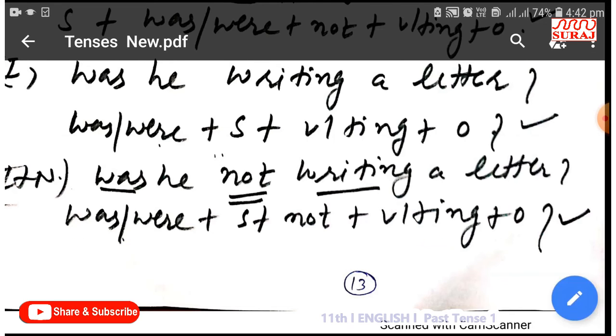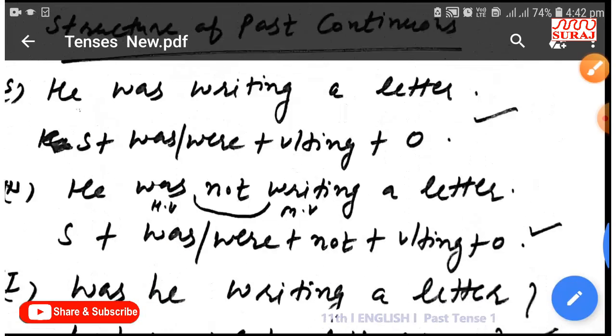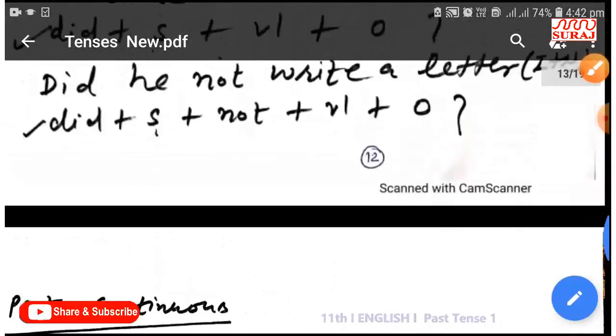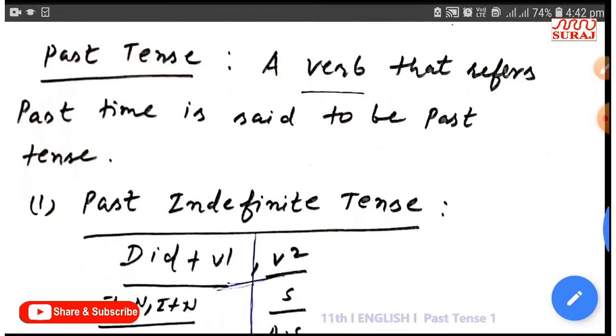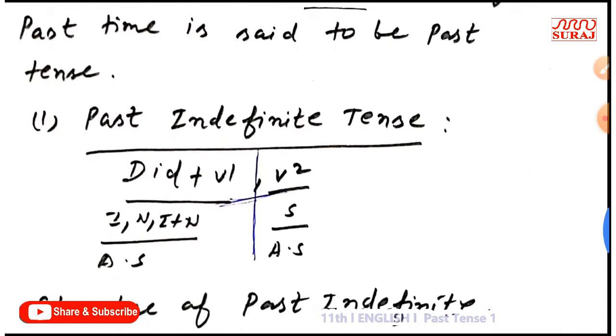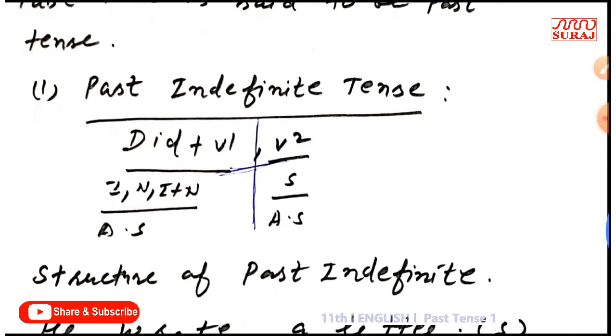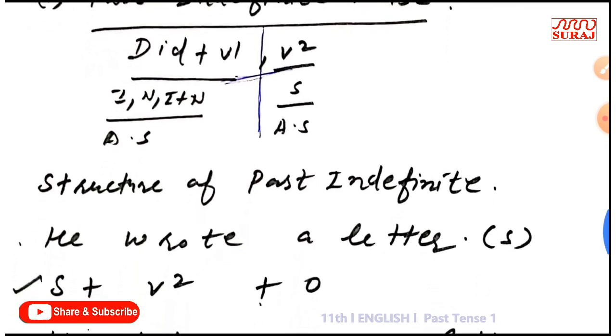In today's video, we have discussed the definition of past tense, and after that, the helping verbs of past indefinite. Did plus first form we should use in interrogative, negative, interrogative plus negative sentences, and in simple sentences we should use only the second form of verb with all subjects.